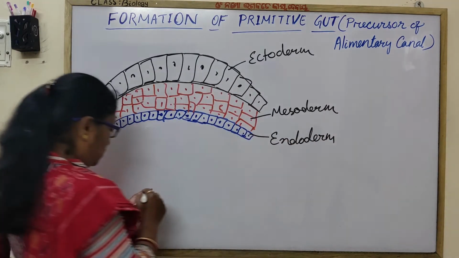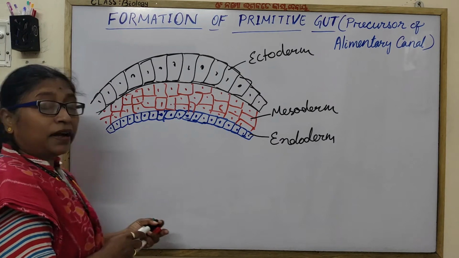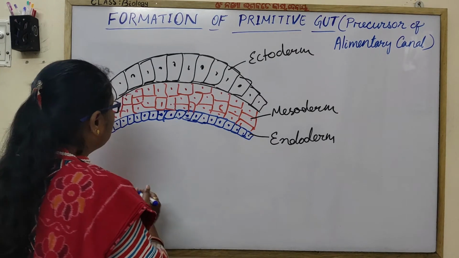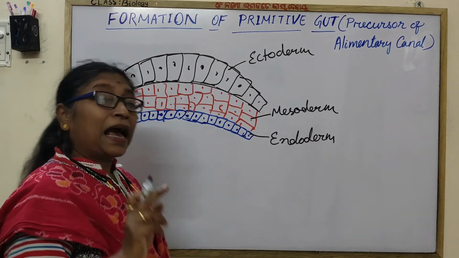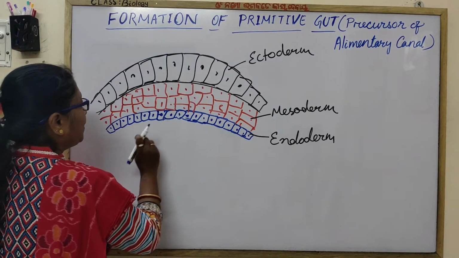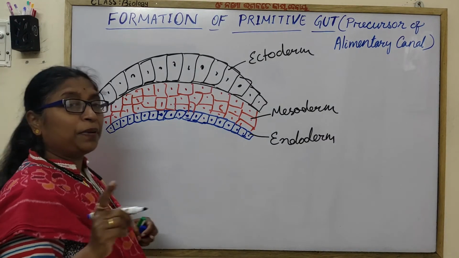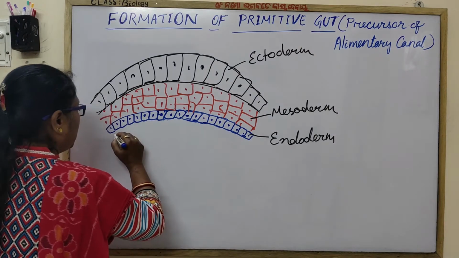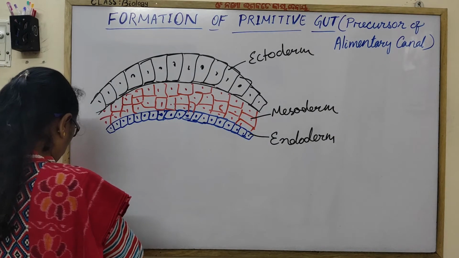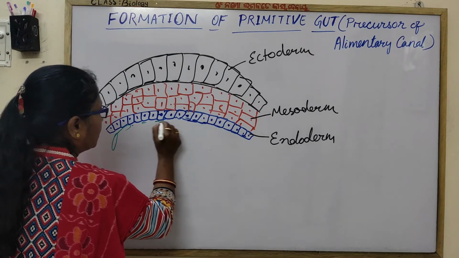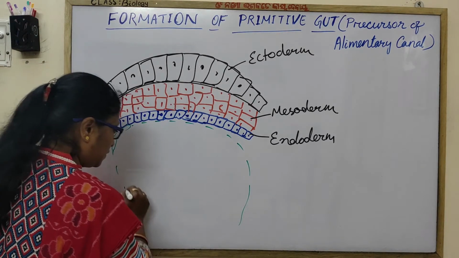Just recall, we have discussed that the hypoblast is proliferating and differentiating into the primitive endoderm, which makes the yolk sac. Let me show it in another color, suppose the yolk sac is here.